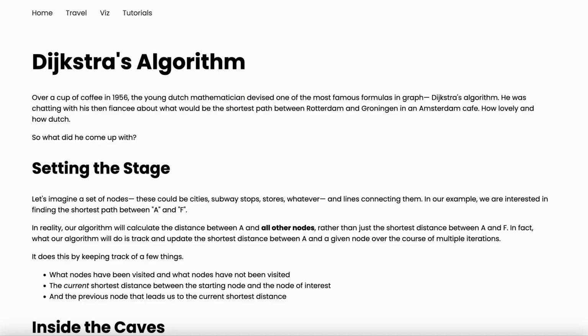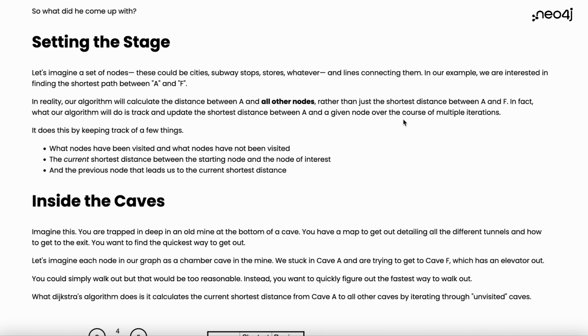So the algorithm we're going to be using today is called Dijkstra's algorithm. I want to set the stage a little bit. Imagine you're starting with a set of nodes, in our case subway stops, and you have a couple lines connecting them. And we want to find the shortest path between 2 points, A and F. Our algorithm will calculate the distance between A and all other nodes between A and F.